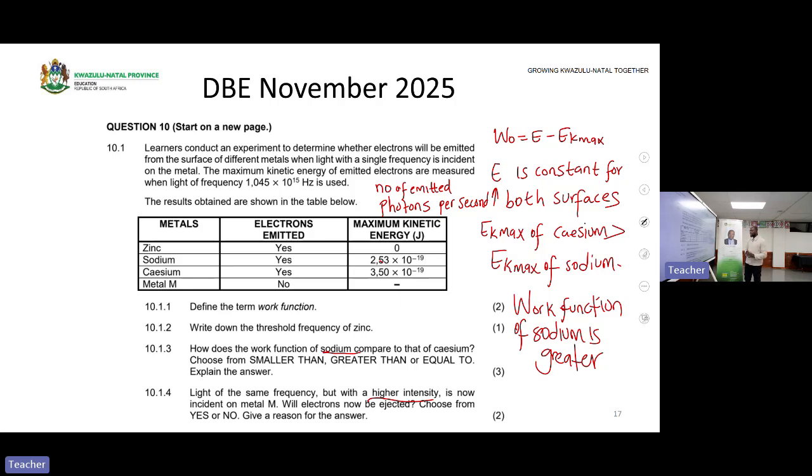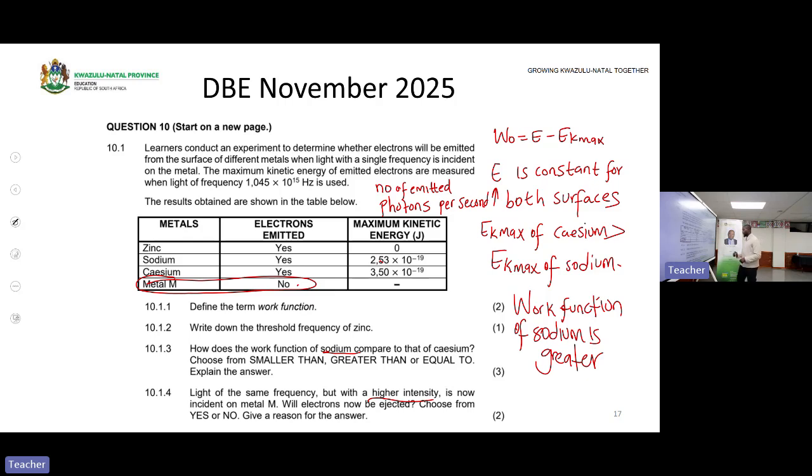Okay, so light of the same frequency but higher intensity is now incident on metal M. We are not ejecting electrons. When you are not ejecting electrons, even if you increase the intensity, still no electrons are ejected.